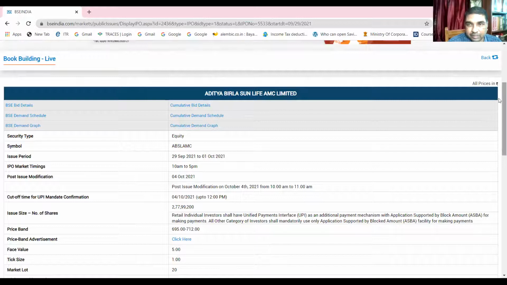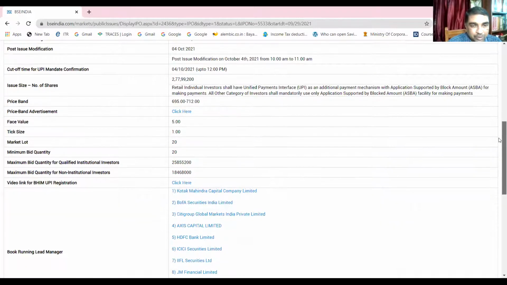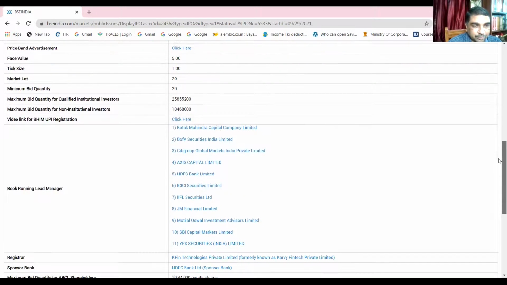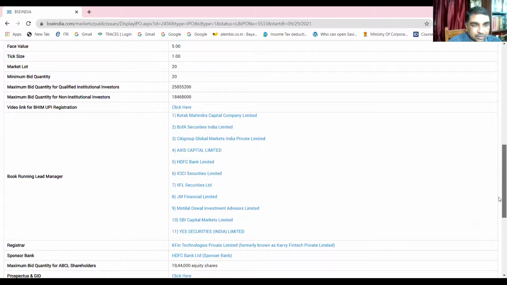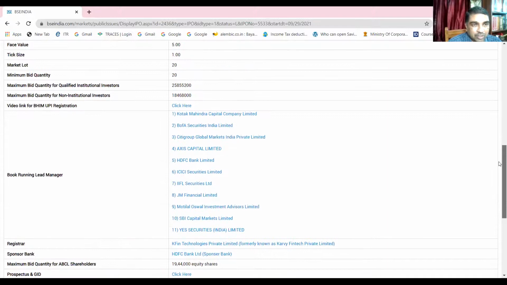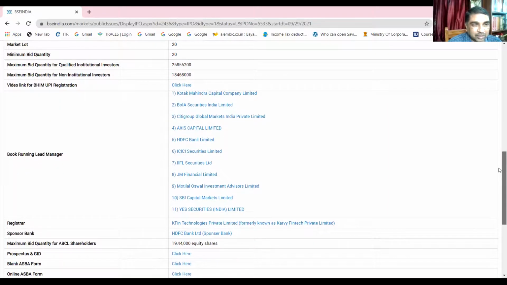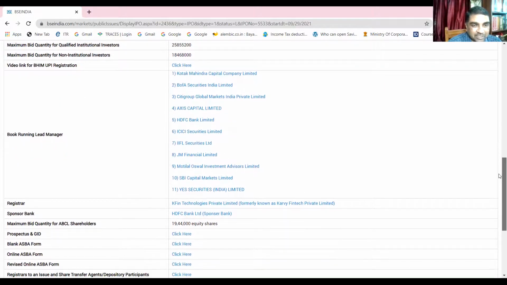One more thing, in fact, I wanted to show you the prospectus also. You see how the issue is managed. These are the book running lead managers. You see, book running lead managers are here.